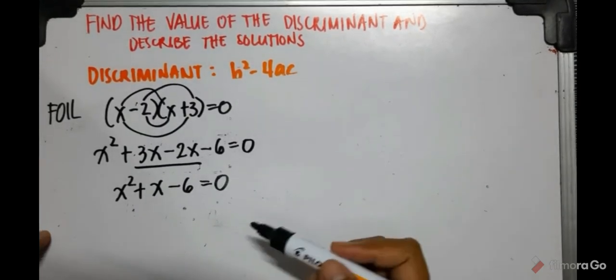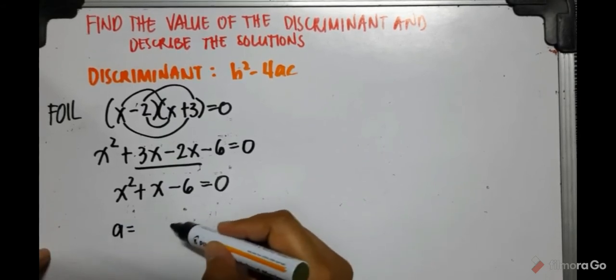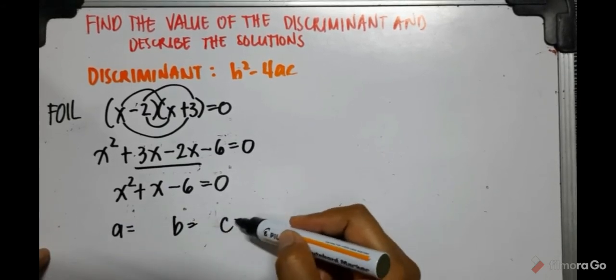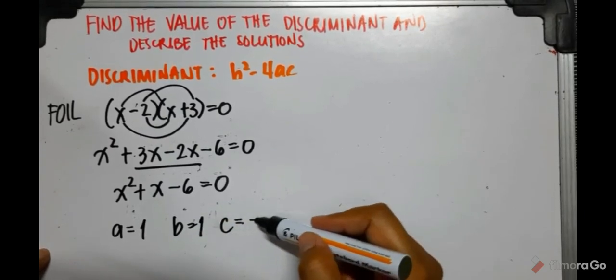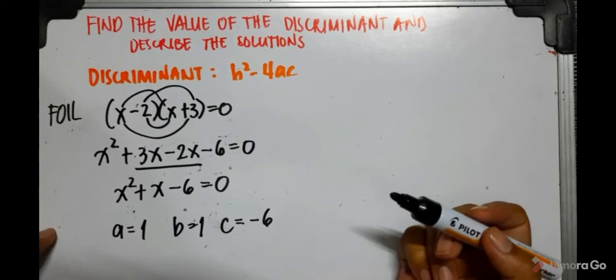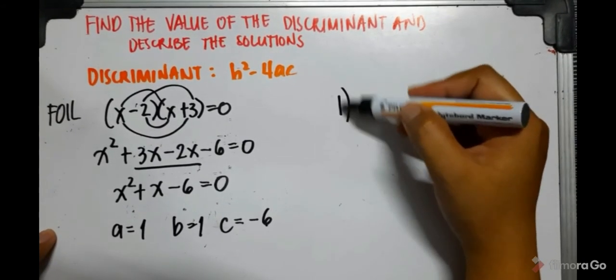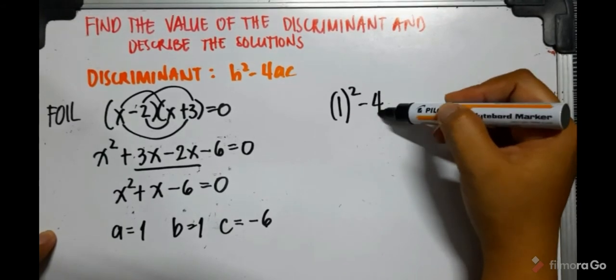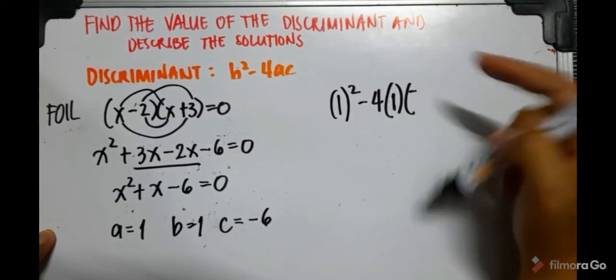So this is now in standard form, so we can find the value of a, b, and c. a is 1, b is 1, and c is negative 6. So let's find the discriminant. b is 1 squared minus 4, a is 1, and c is negative 6.